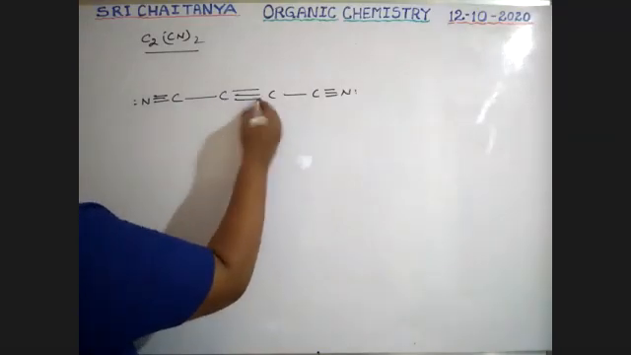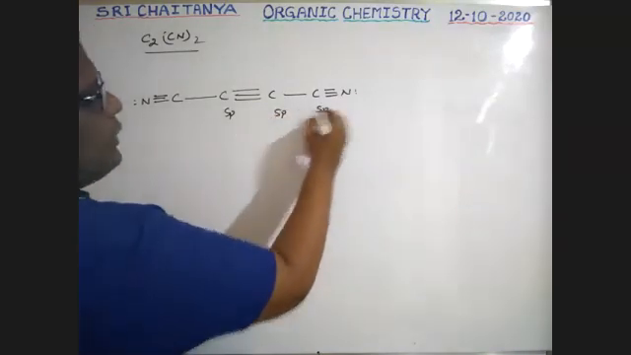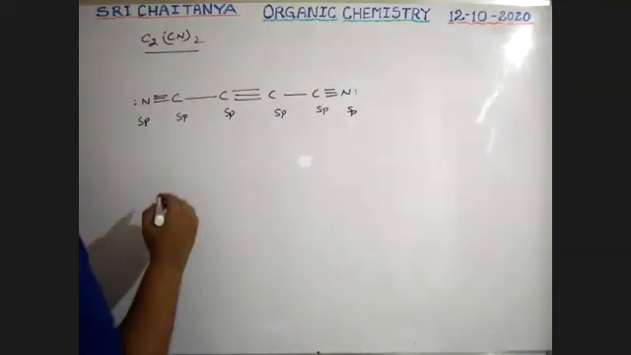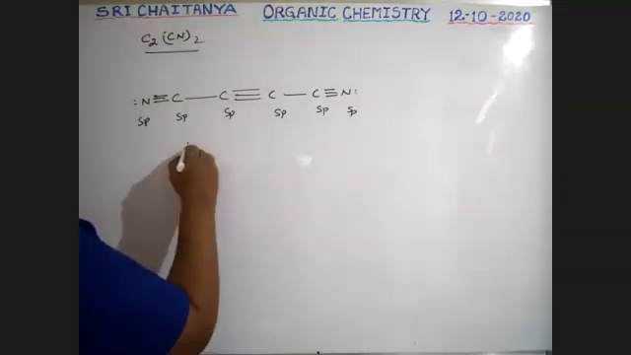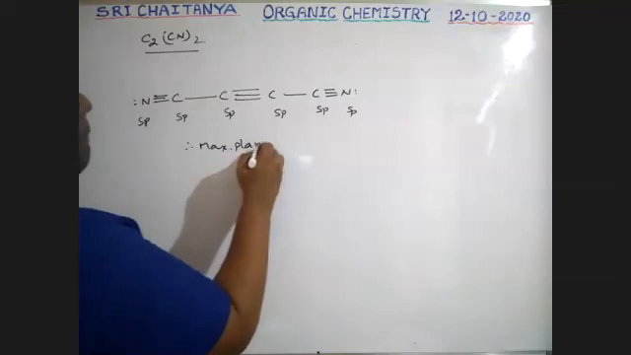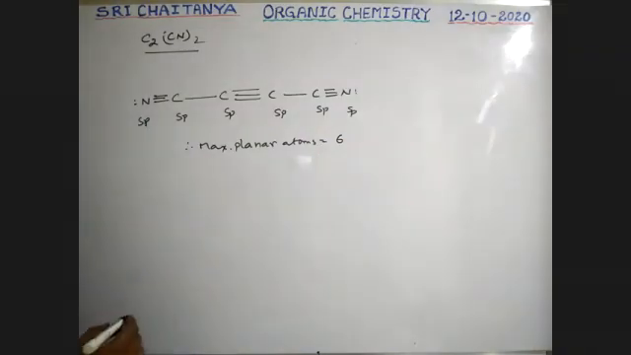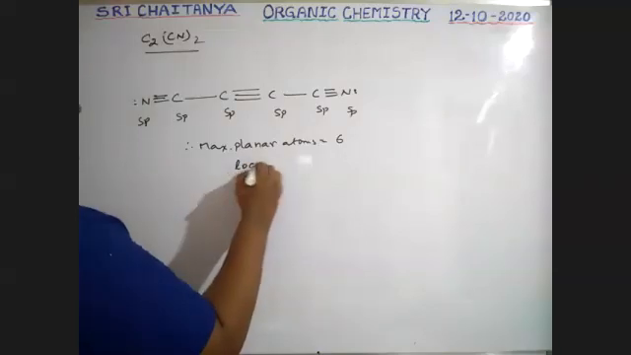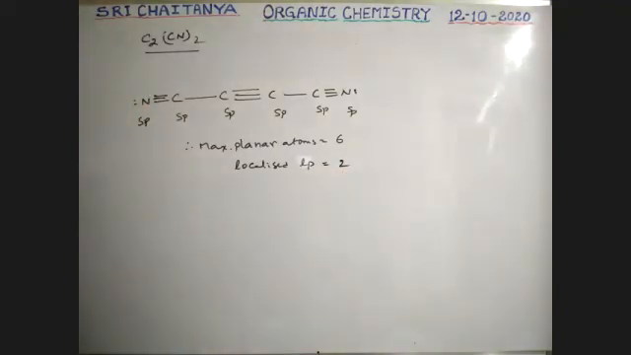So there is a triple bond between carbon and carbon. So this is sp, sp, sp, sp, sp, sp. All are in sp, boys. So all these atoms are in the same plane. Therefore, maximum planar atoms is 6. Lone pairs. These are fixed at these positions. So localized. Lone pairs is equal to 2. Localized lone pairs is equal to 2. Okay. Next.